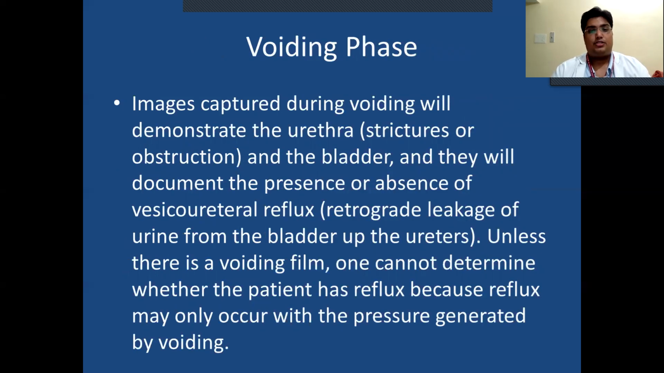Voiding phase. Images captured during voiding will demonstrate the urethral structures and obstruction and the bladder, and they will document the presence or absence of vesicoureteral reflux. Retrograde leak of urine from the bladder up the ureters. Unless there is a voiding film, one cannot determine whether the patient has reflux because reflux may only occur with the pressure generated by voiding.